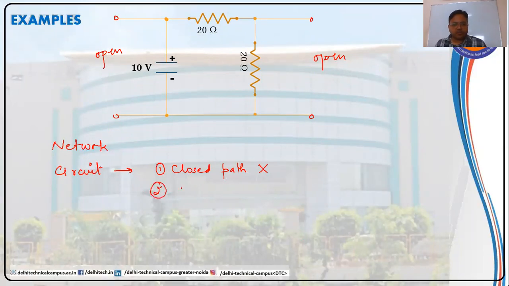Let us check the second condition also. Does it have energy source? See here, we have a charged capacitor here. This charged capacitor, if provided a closed path, would make a current flow through that closed path. So if this capacitor is connected in a closed path, it would allow current to pass through these two resistances in this direction. Hence, this particular section can be regarded as a circuit, but not the whole interconnection. The whole interconnection can only be a network, but not a circuit.